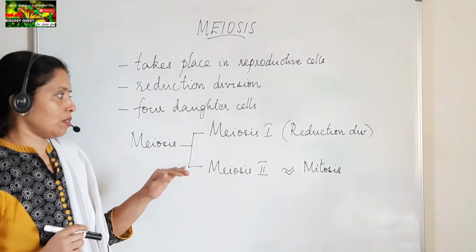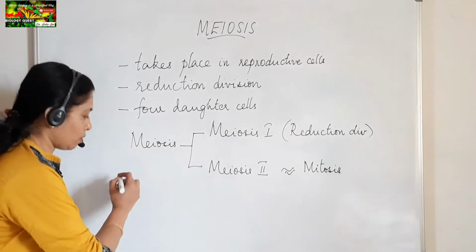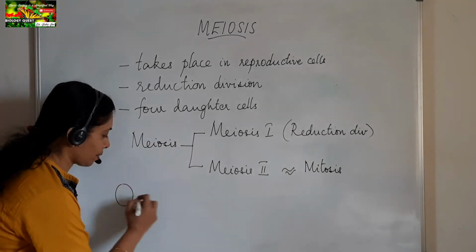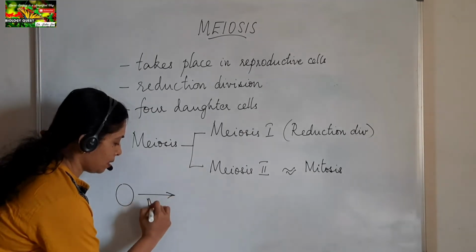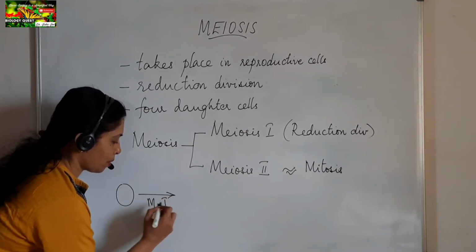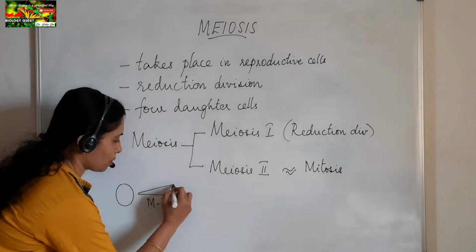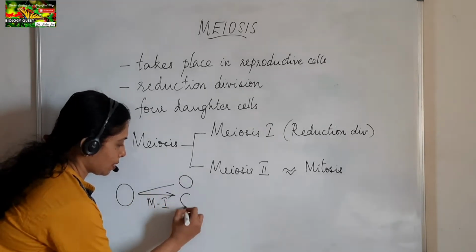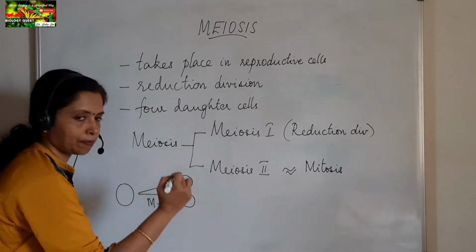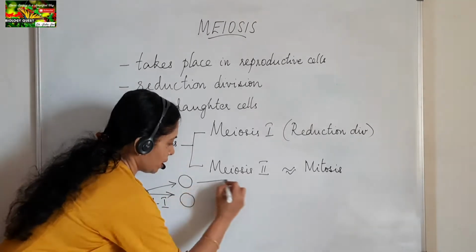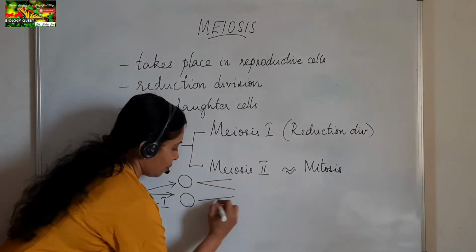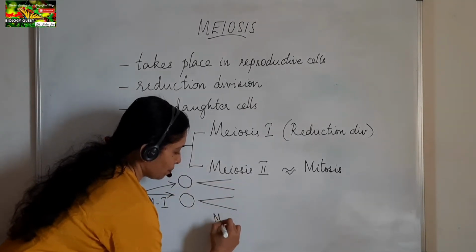I hope you have understood. That is at the end. So if suppose that is the cell at the end of meiosis 1, that is M1 is meiosis 1. At the end of meiosis 1, 2 daughter cells will be produced. Okay, and each of these 2 daughter cells will undergo meiosis 2.